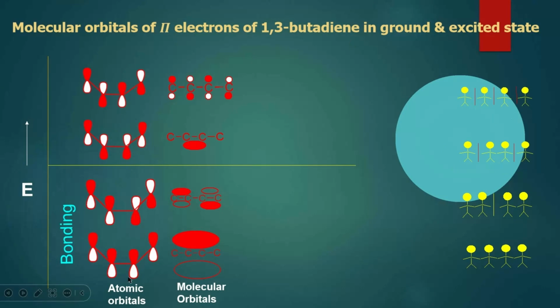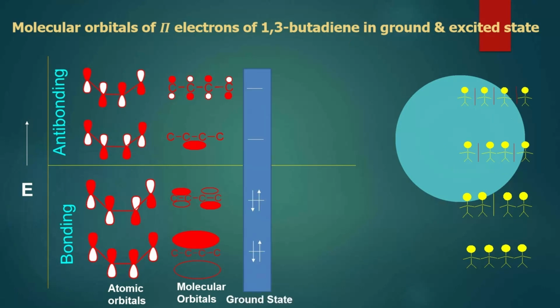The first two arrangements give rise to a bonding situation, more bonding situation. That's why we call them bonding orbitals. Here three bonds are possible. Here two bonds are possible. The second, third, and fourth are considered as anti-bonding orbitals.